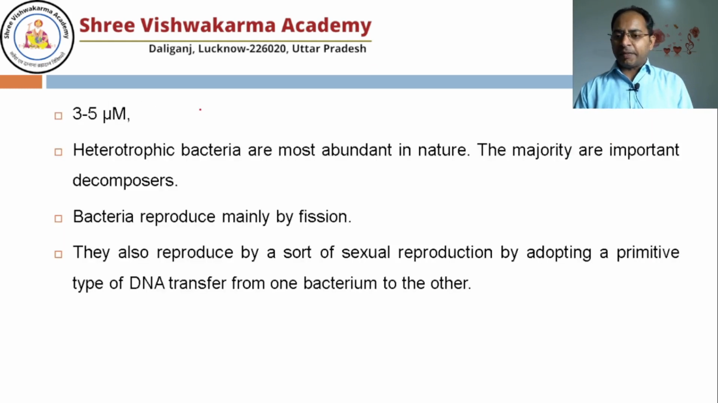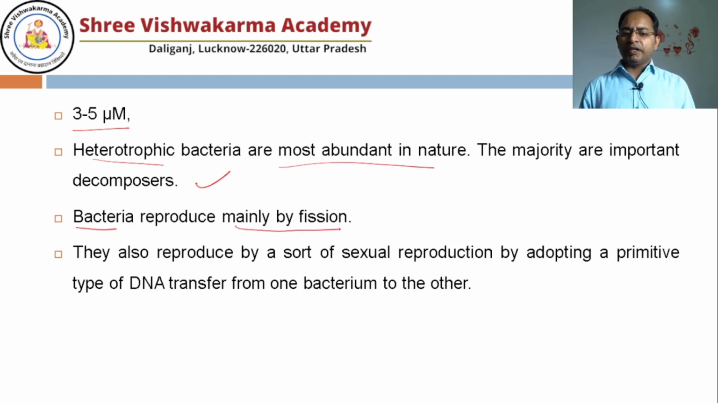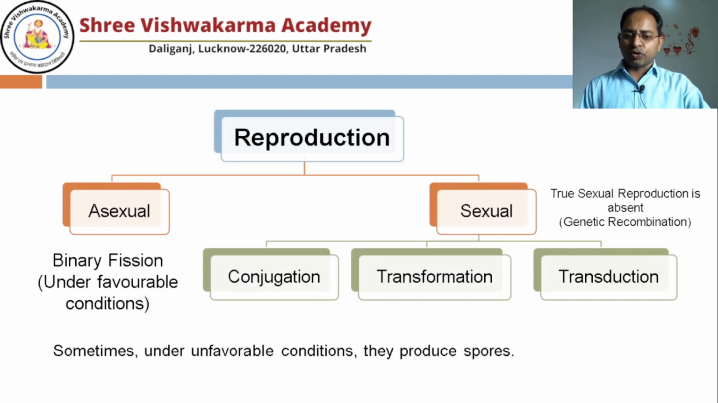Alright, the size of the bacteria is 3 to 5 micrometer. Heterotrophic bacteria are most abundant in nature, and the majority are important decomposers. There are many ways of reproduction in bacteria. Bacteria may reproduce mainly by fission, meaning one bacterium can divide into two bacteria. And they also have a sort of sexual reproduction, although it is not true. There is no concept of male bacteria and female bacteria. But since one bacterium transfers its DNA into another bacterium, we can call it a sort of sexual reproduction, although it is not true reproduction.